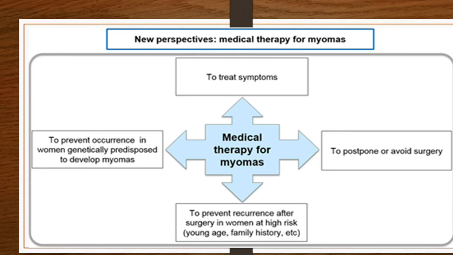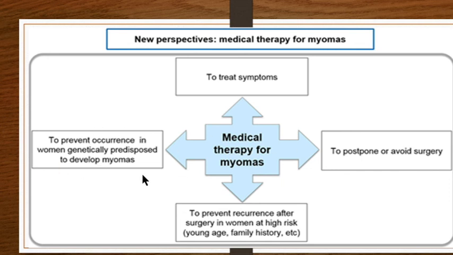So moving to the perspectives of medical therapy for myomas. Now what are the reasons for doing medical therapy? You want to treat symptoms, that is, symptomatic fibroids you are treating medically. You want to buy time to postpone surgery, that is, you are planning surgery 3 months later, and during that period you give certain medications, and this would have its own advantages. Or suppose the patient is in the perimenopausal age group, say she has reached 43 or 44 years of age and has some fibroids, then you start medical therapy till she reaches menopause, and therefore it would avoid her surgery.